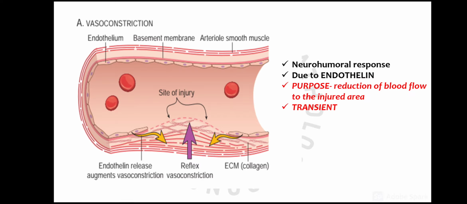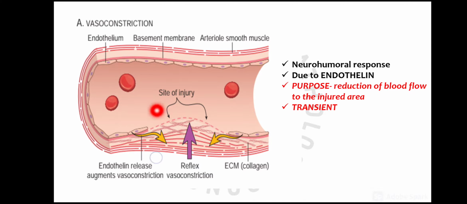So first step is vasoconstriction. So this is a blood vessel. This is a basement membrane over which there is the endothelial lining. This is the site of trauma, and underneath the endothelial lining there is the collagen, subendothelial collagen, which becomes exposed when there is injury. And here you can see that the endothelial cells are not present at this site of injury. So this lining has become discontinuous.